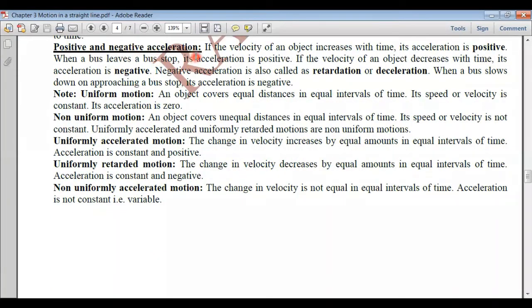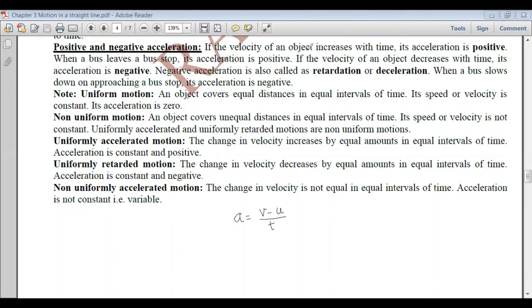Also this acceleration can be positive or negative. We know that acceleration is the change in velocity per unit time. Suppose initially it is moving with velocity u and after time t it changes its velocity to v. So what is the change in velocity? v minus u, the final velocity minus the initial velocity, upon time. Now the acceleration can be positive or negative.